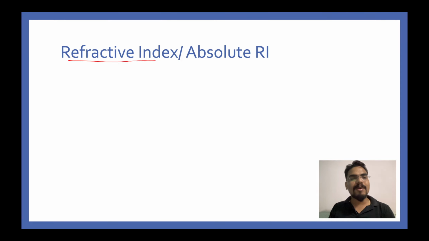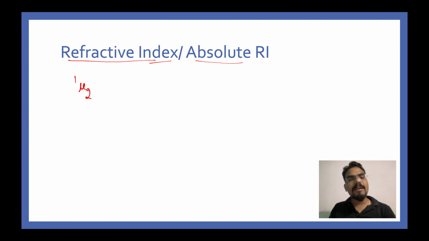So we were discussing refractive index in terms of sine i and sine r. Now there is this term called refractive index and absolute refractive index. Let's discuss something about it. Sometimes you write it like this, mu21.